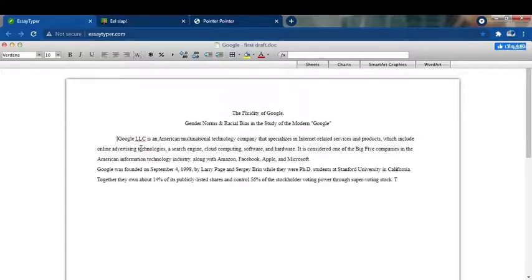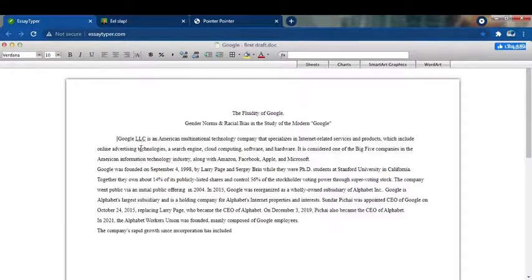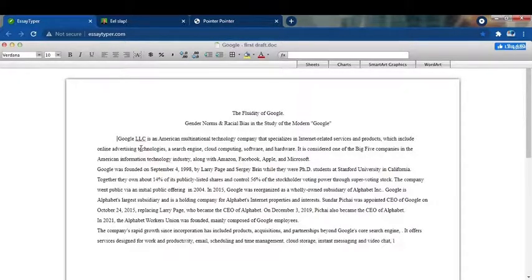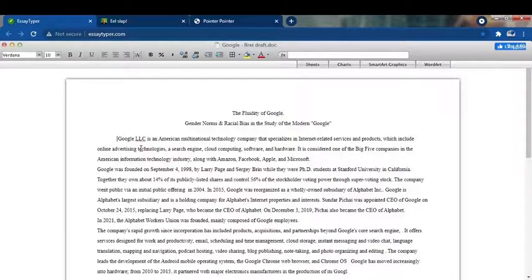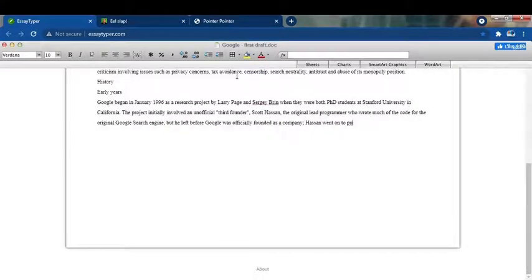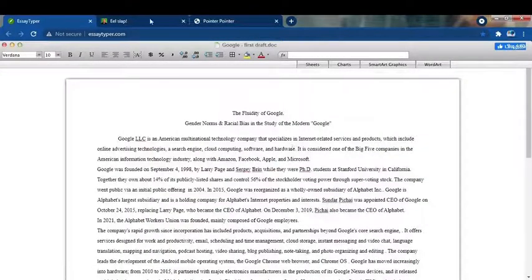So see, I am typing something, but it is creating an appropriate, good, nice sentence. It's not typing the same as I am typing. See here, so it's going on typing friends. You can then finally use this essay and print it or save it. So it's an amazing free website for students friends.